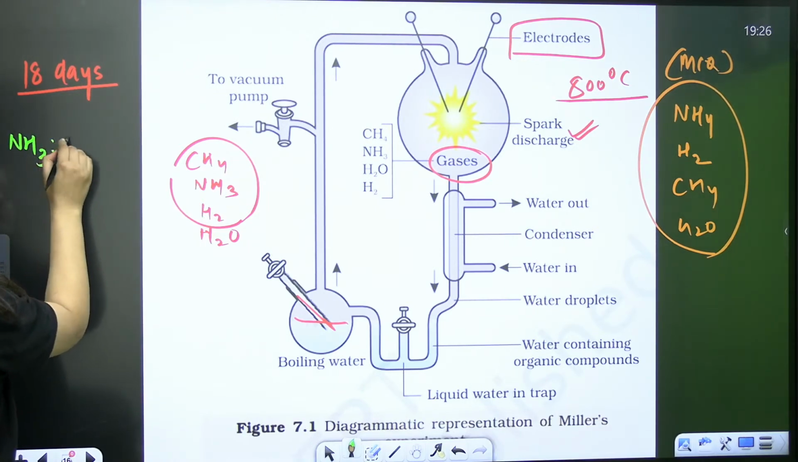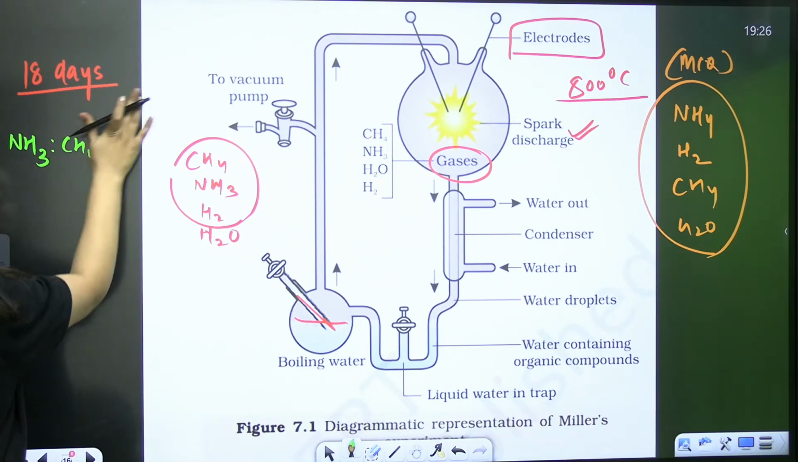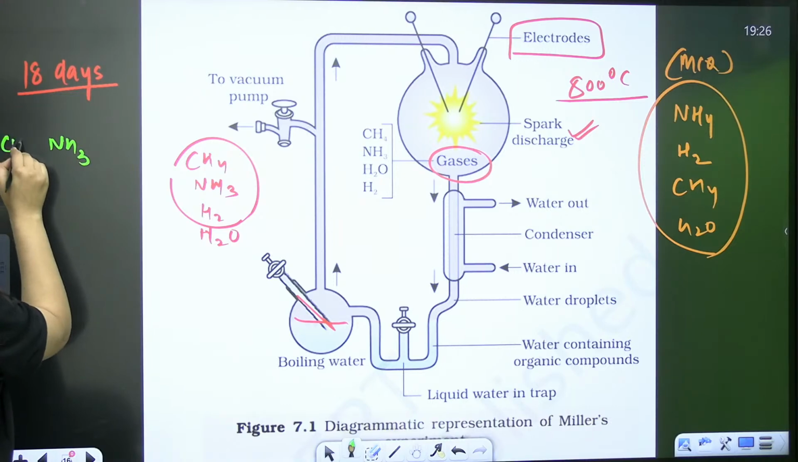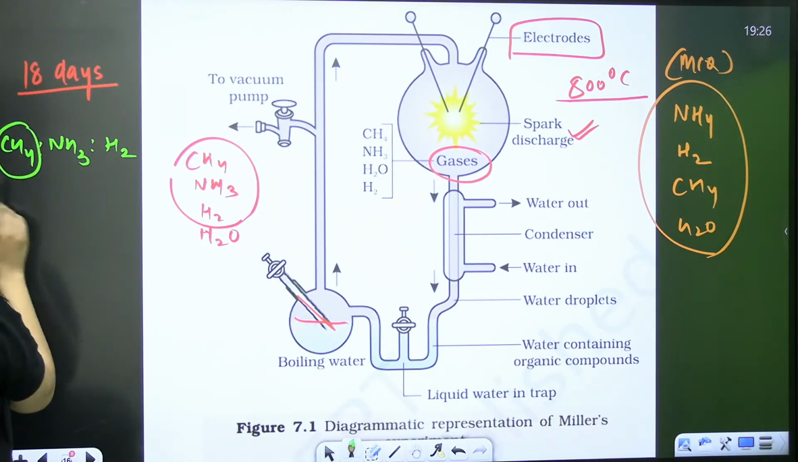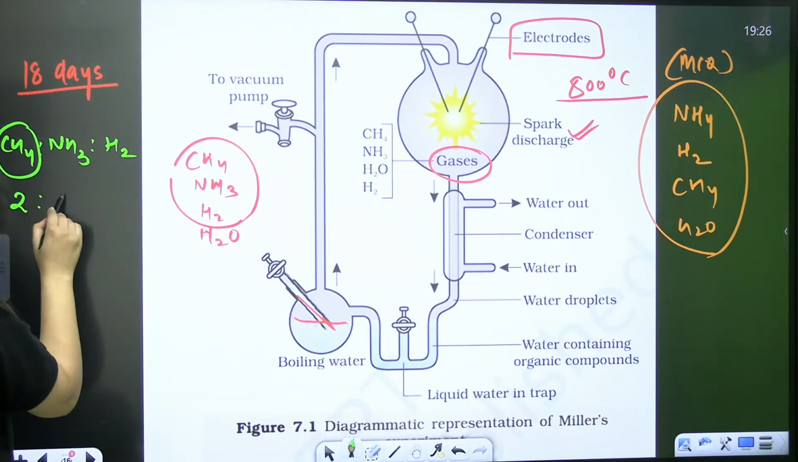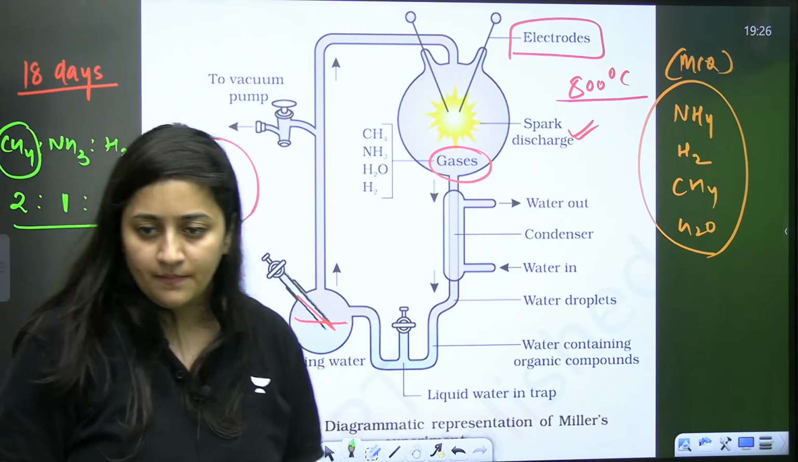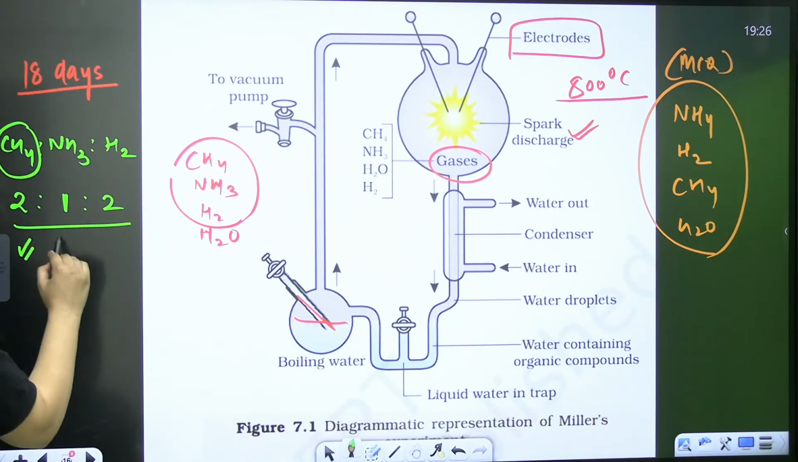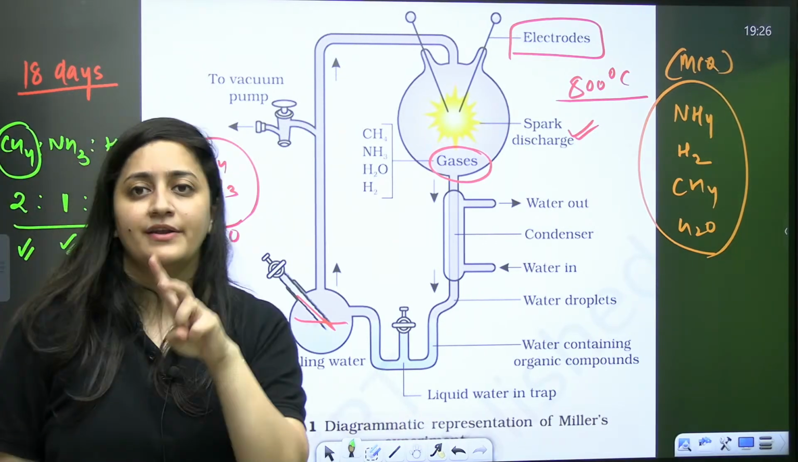mostly in the paper you will read it in this way: methane 2 parts, ammonia 1 part, hydrogen 2 parts. It was the ratio there. 2 parts of methane, 1 part of ammonia, 2 parts of hydrogen. So the ratio was 2:1:2.